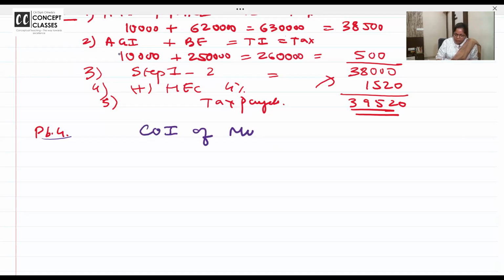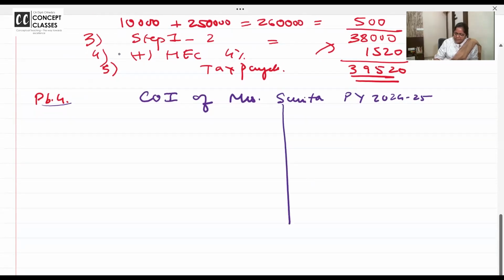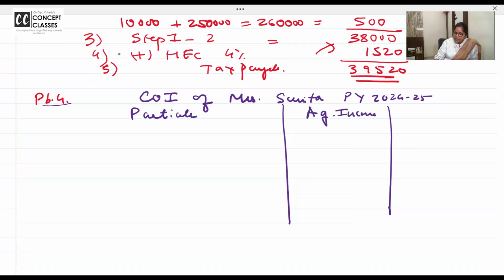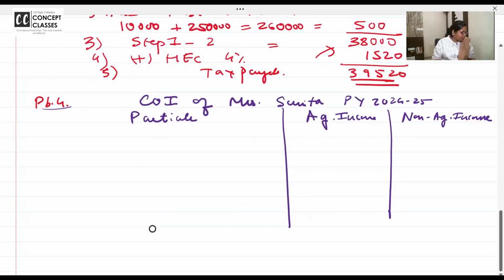Computation of income of Mrs. Sunita for previous year 24-25. Particulars, a little big, and this is agricultural income. This is non-agricultural. First I am reading out the problem because if you are not having the notes, the spiral material, then I am reading. Yes? We have the material. Okay, great. Still you write and do it for practice.